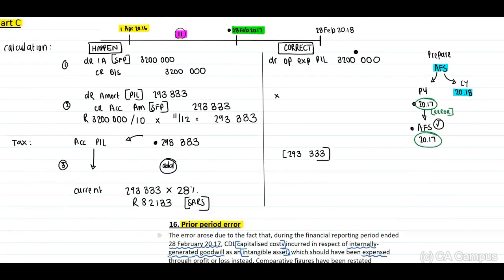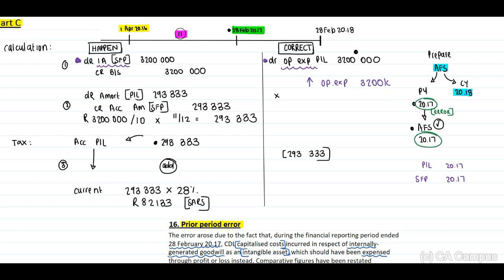Now, when you look at our transaction, first, what I normally do is I identify what is the effect on my profit or loss for 2017, and then what is the effect in my statement of financial position for 2017. Now, when we look at our profit and loss, the first one that I'm able to identify is that in the first journal, they've debited our intangible asset, and we need to debit our operating expenses, resulting in an increase in our operating expenses of 3.2 million.